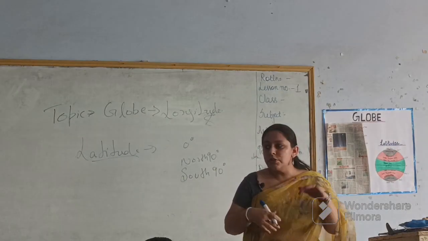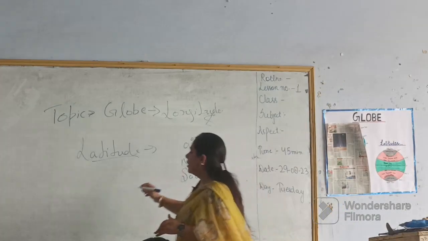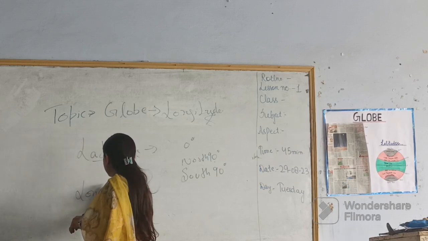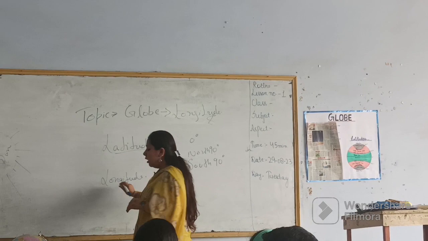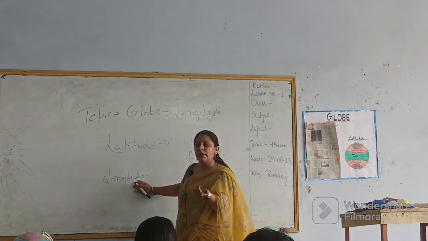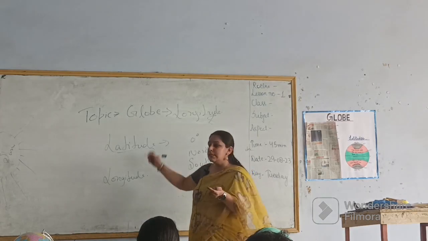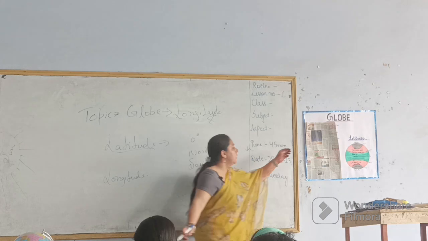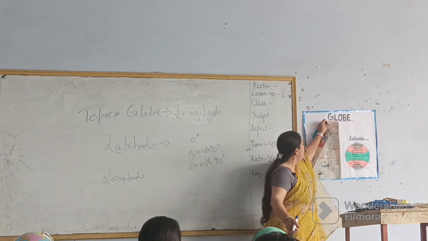But in the opposite of latitude, there is longitude. Longitudes are lines that do not divide the earth, but go from the north direction to the south direction.